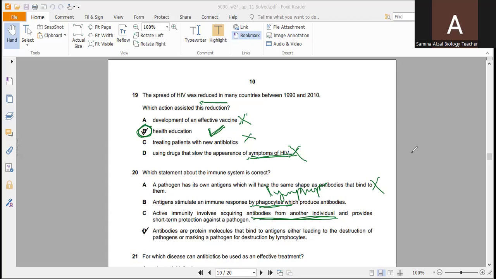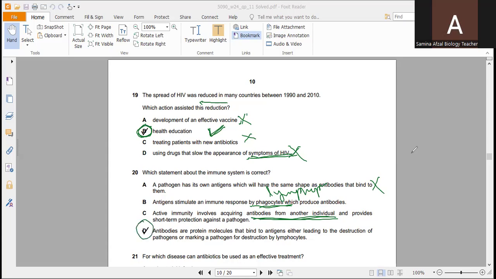Active immunity is when our body produces our own antibodies. Antibodies are protein molecules that bind to antigens, either leading to the destruction of pathogens or marking a pathogen for destruction by lymphocytes. Yes, this is the correct option.